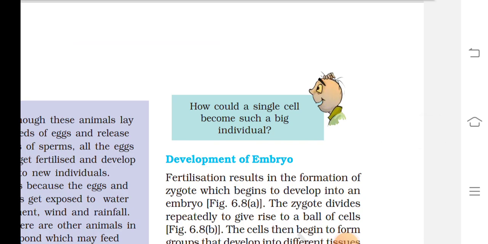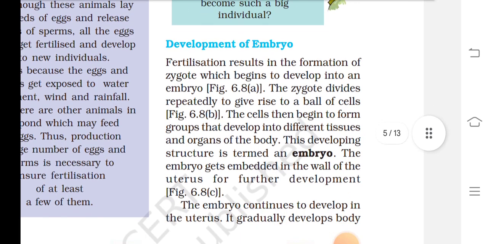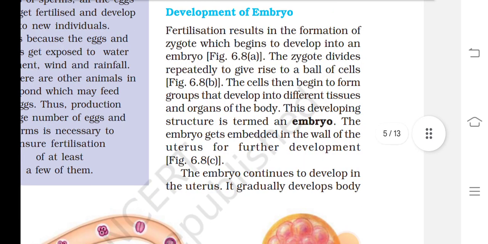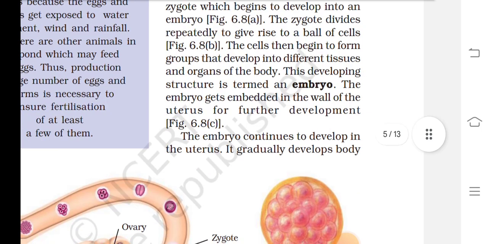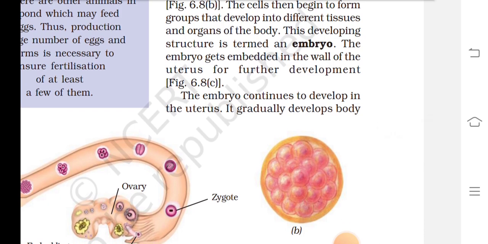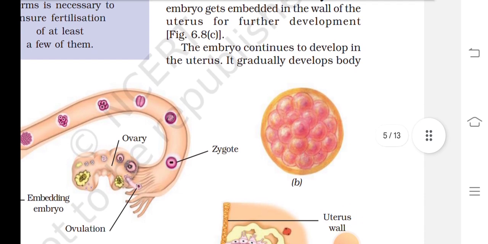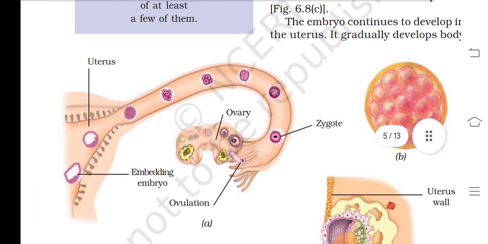How could a single cell become such a big individual? Development of embryo. Fertilization results in the formation of a zygote, which begins to develop into an embryo. The zygote divides rapidly to give rise to a ball of cells. The cells then begin to form groups that develop into different tissues and organs of the body. The developing structure is termed an embryo. The embryo gets embedded in the wall of the uterus for further development.